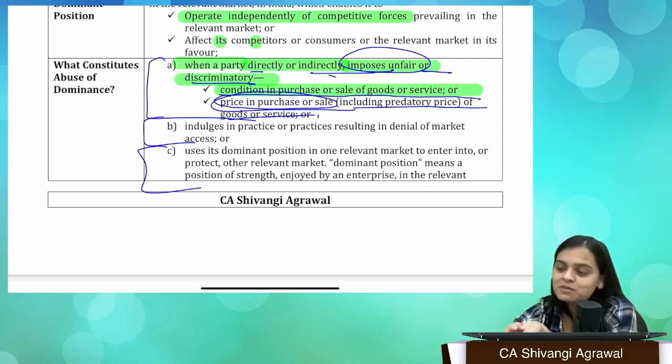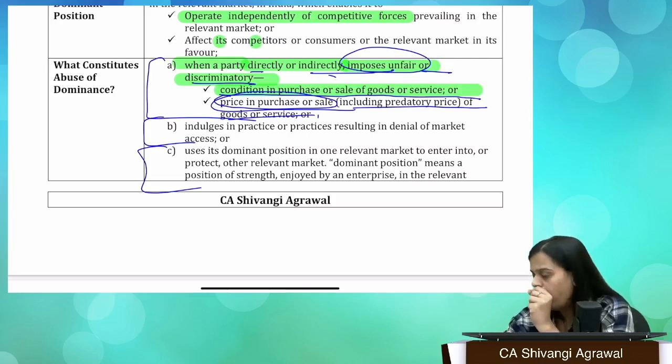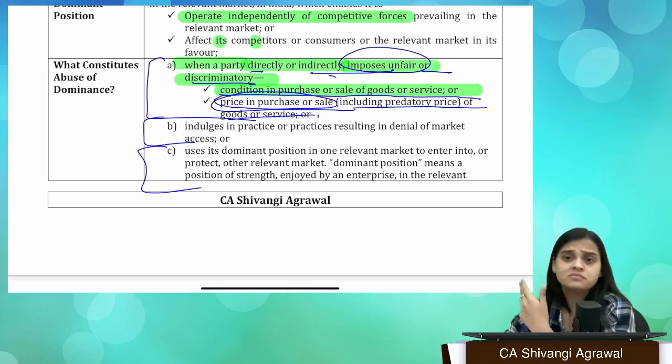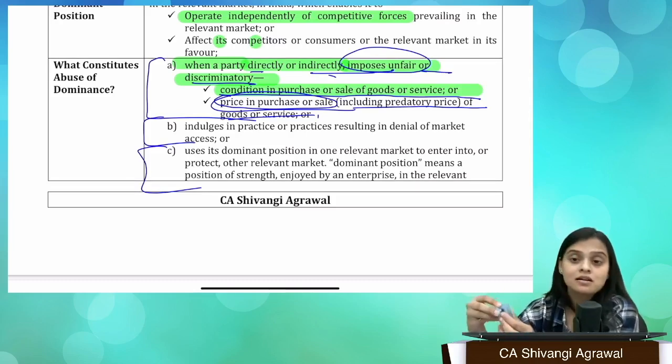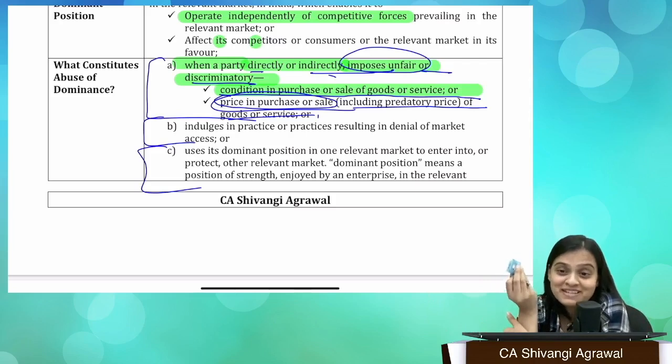So sometimes it may so happen that you are charging some unfair price. Why? Because maybe you're enjoying the dominant position of strength. There is nobody to compete. So just for a price of, maybe, let's say this is a clutcher, if you all know it, right?